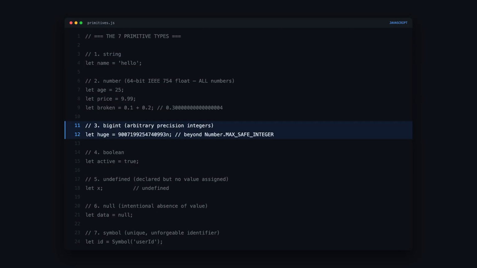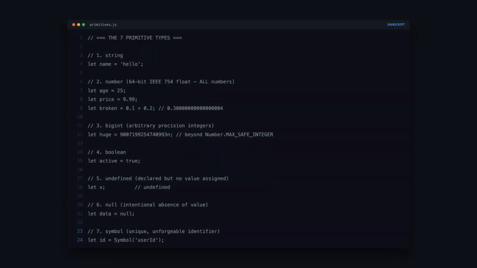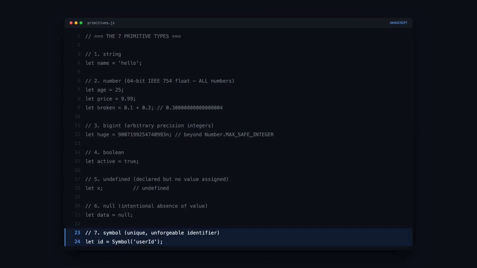BigInt was added in ES2020 for when you need integers beyond Number.MAX_SAFE_INTEGER, which is 2 to the 53 minus 1. Undefined means a variable was declared but never assigned. Null means you intentionally set something to empty. And symbol creates a guaranteed unique identifier. No 2 symbols are ever equal, even if you give them the same description.